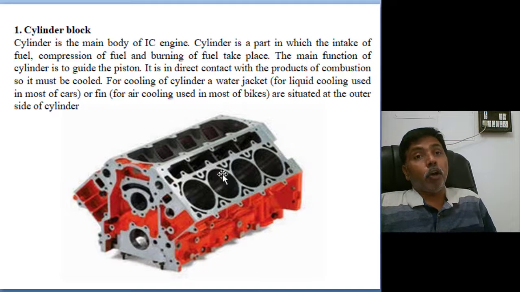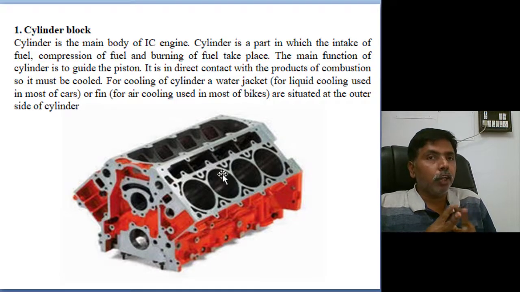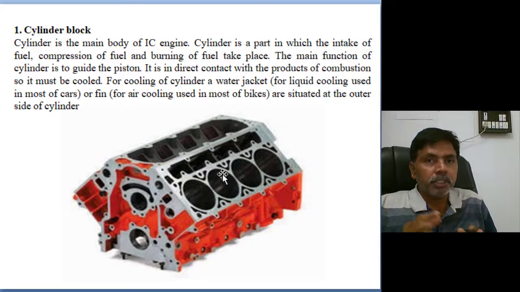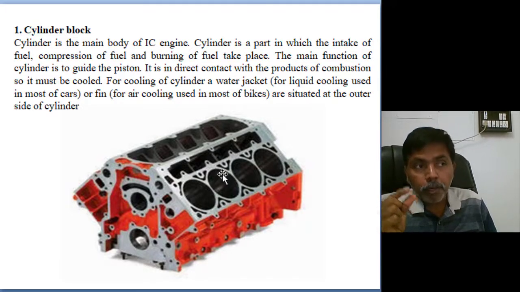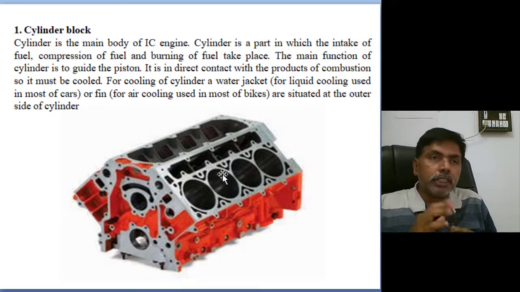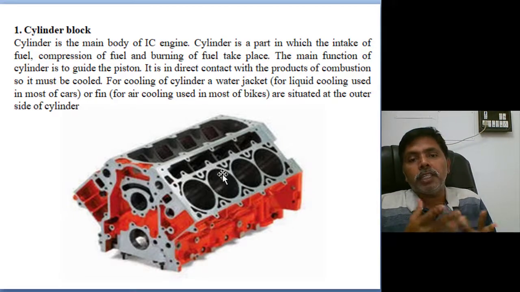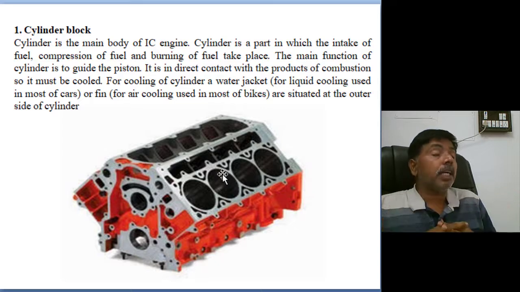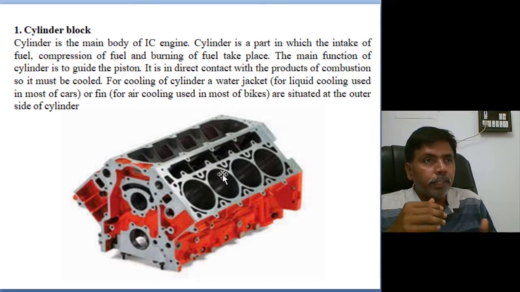You expect how much accuracy is required. 6 thou is the allowable deviation, which means a 40th part of a mm is a thou. 6 thou is the allowable error. More than that is not allowed because high pressure combustion is taking place inside the liner. If there is even a slight deviation between the block and liner, a sudden explosion will take place. So liners are a major driving force in the cylinder block.